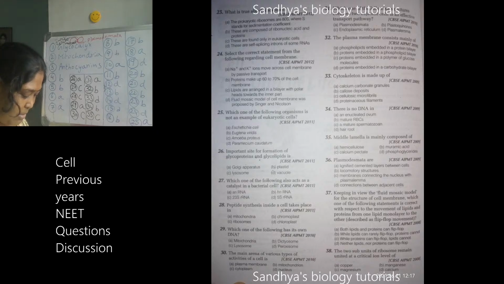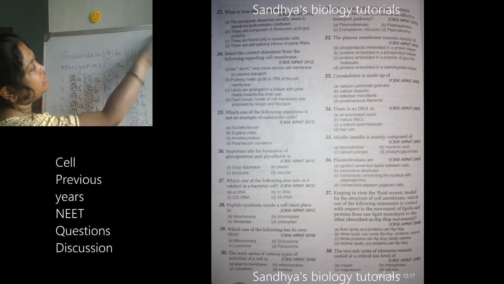36th is plasmodesmata, or today itself we have studied it and it is there. So what's the answer? D. Connections between the adjacent cells. Very good. So I'll be erasing this. 36th is D. And now we will go on.